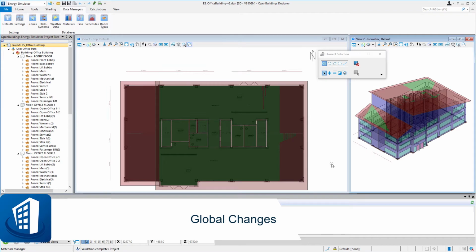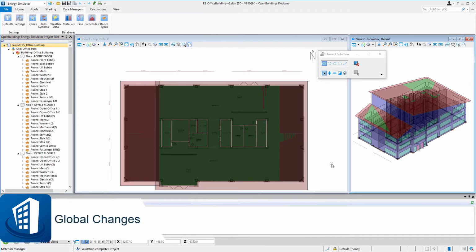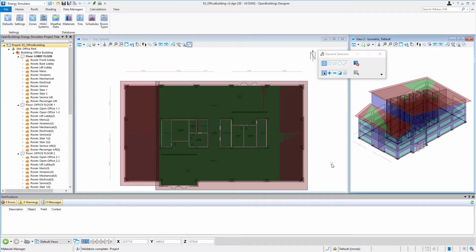So in this session, we're going to use the global changes dialog. Now this is used to make global changes either to the whole of your project or to groups of rooms or zones and floors. And we can simply select an item to be changed globally and then specify the changes that need to be made and apply them to the selection. And so we're going to do this with the wall constructions we created in the last sessions.